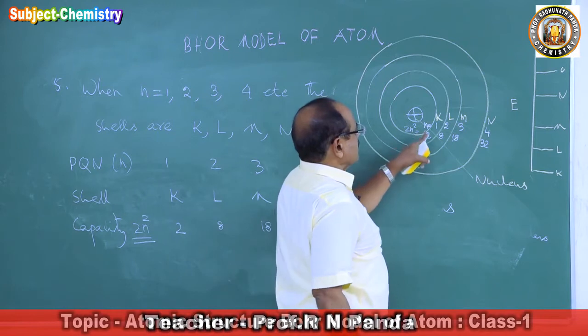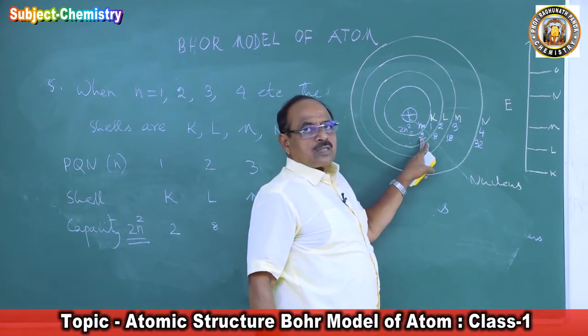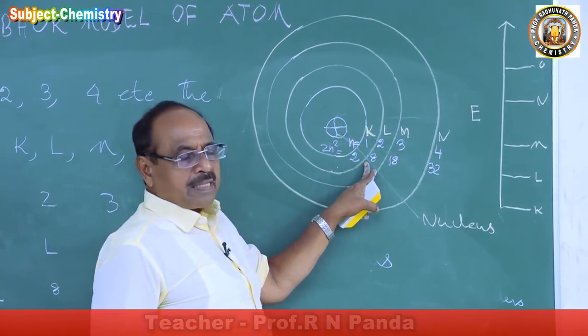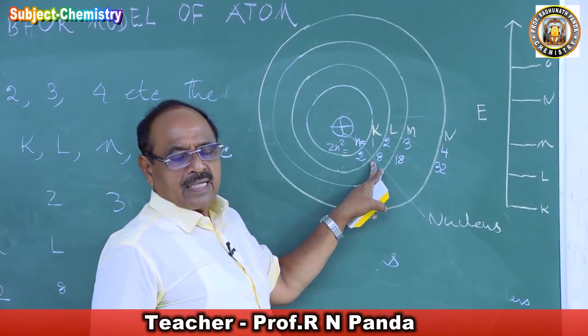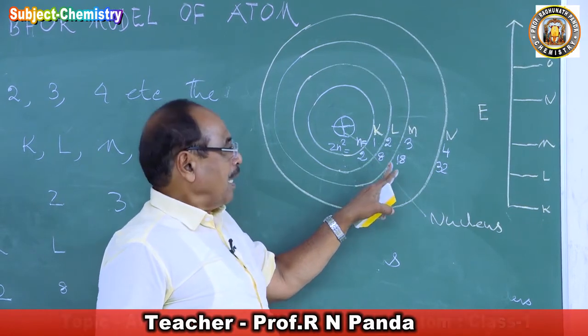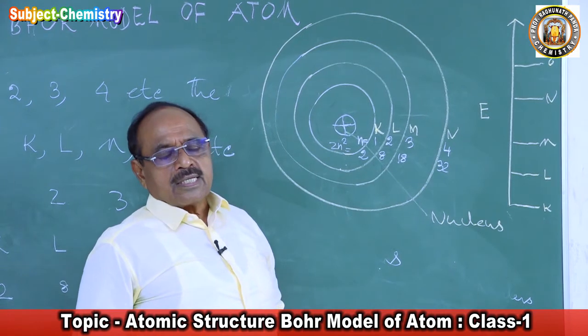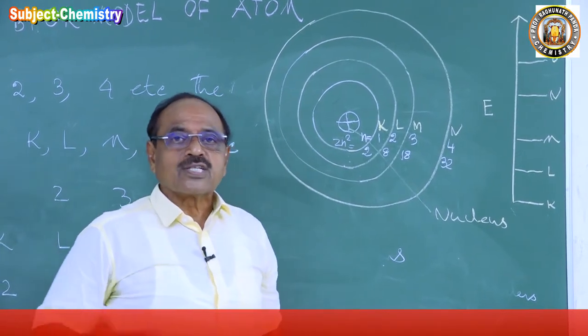Under no circumstances can the K cell keep more than 2 electrons. Under no circumstances can the L cell take more than 8 electrons. M cannot take more than 18 electrons and N cannot take more than 32 electrons. So that way he can distribute the electrons.